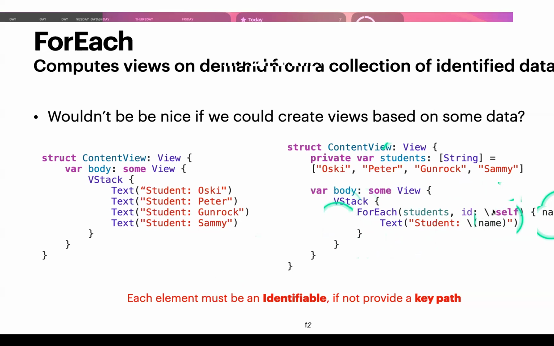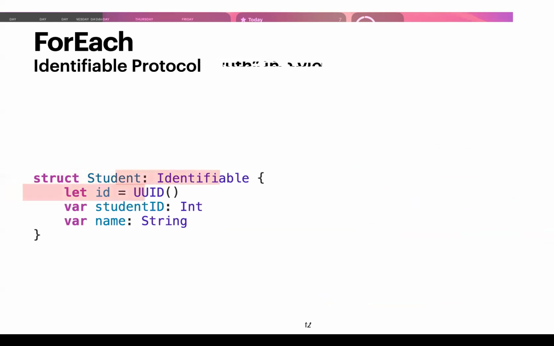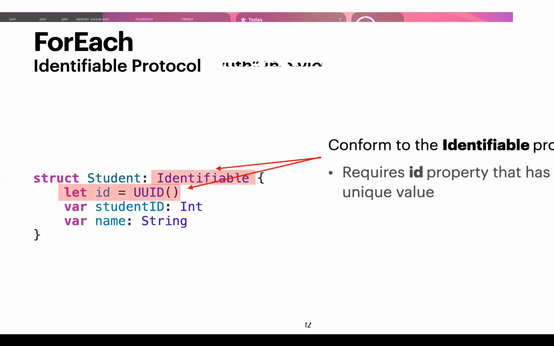Now, each element within here, within this iterable, this array, must be of type, or must be an identifiable. If not, we provide a key path, and I'll explain what that is in a minute. So to make something identifiable, we conform to the identifiable protocol. If you have taken 61B, a protocol is an interface. It just basically has a list of requirements.